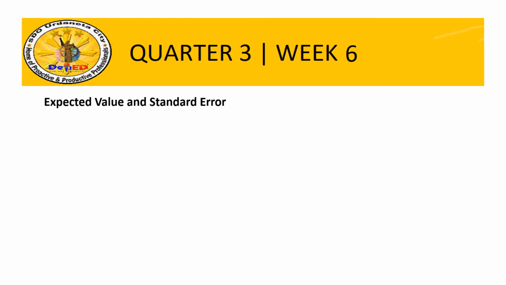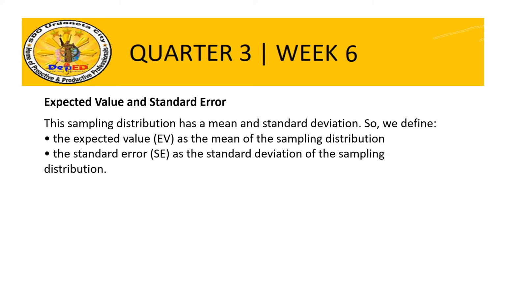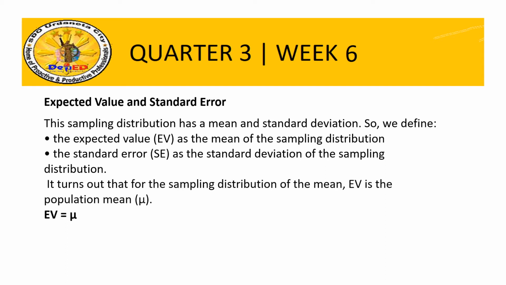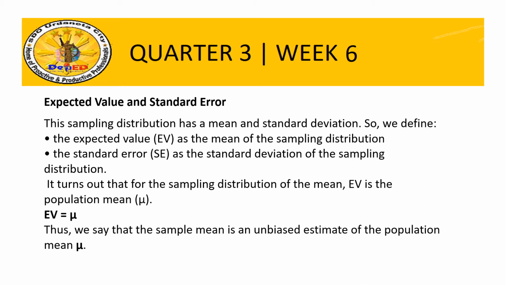So in sampling distribution, we have the expected value and standard error. The sampling distribution has a mean and a standard deviation. So we define the expected value, EV, as the mean of the sampling distribution, and the standard error, SE, as the standard deviation of the sampling distribution. It turns out that for the sampling distribution of the mean, EV is the population mean. Thus, you can say that the sample mean is an unbiased estimate of the population mean.